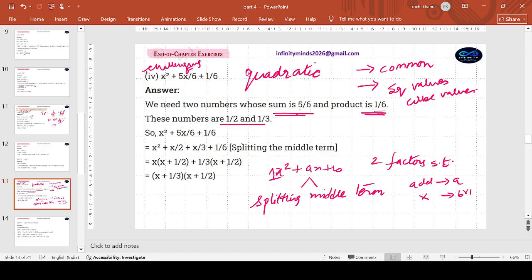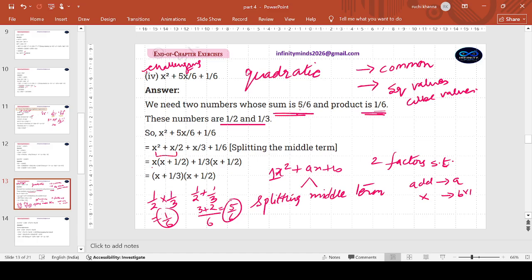Now if you take a 1 by 2 and a 1 by 3, if I do the product, yes, I get a 1 by 6. And if I add 1 by 2 to 1 by 3, how do you add fractions? LCM is 6, 2 will go 3 times, 3 will go 2 times. 5 by 6. That's what we wanted. The sum to be 5 by 6. Product, of course, is a 1 by 6. So splitting it as 1 by 2x and 1 by 3x.